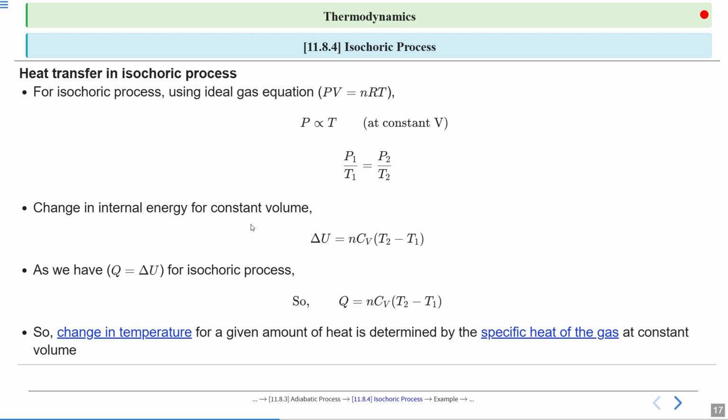From this expression it is also clear that the internal energy depends on the temperature, and Q will also depend on the change in internal energy.